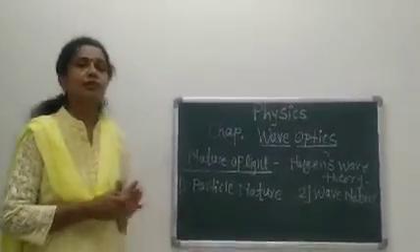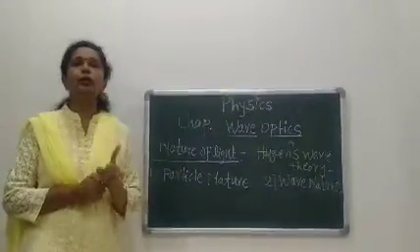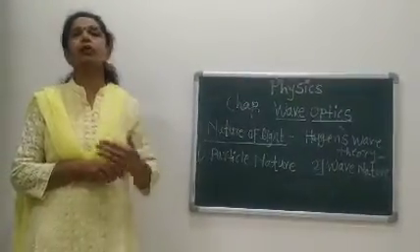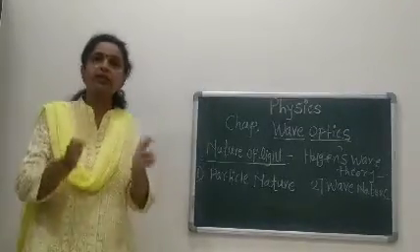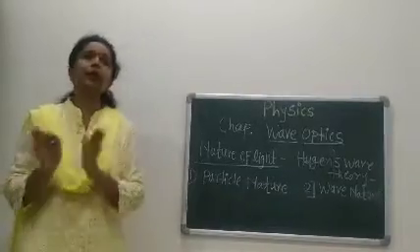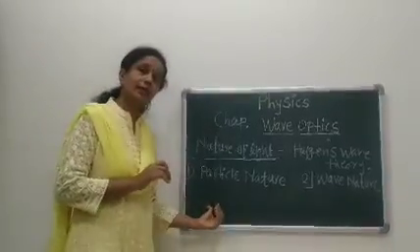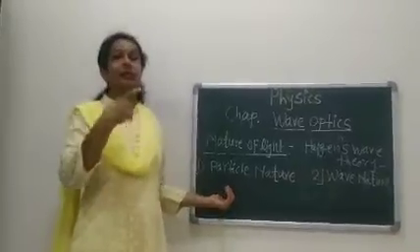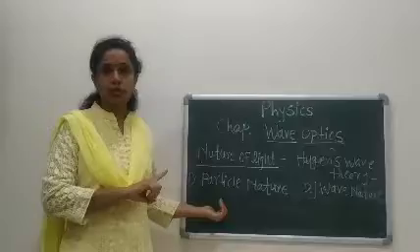The next assumption is that, according to this theory, the velocity of light in a rarer medium is greater than the velocity of light in a denser medium, and it is a very important assumption. This was proved experimentally in the laboratory later on. Before that, Newton confirmed that the velocity of light in a denser medium is greater than in a rarer medium, but this was rejected.